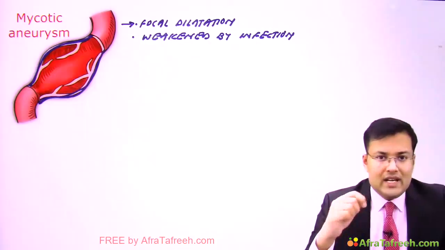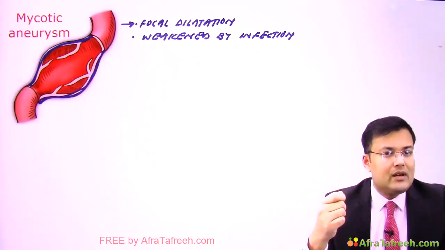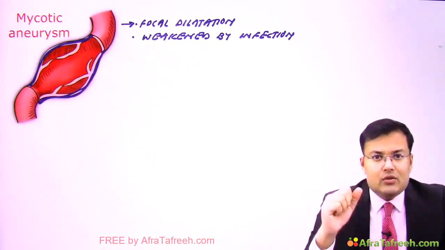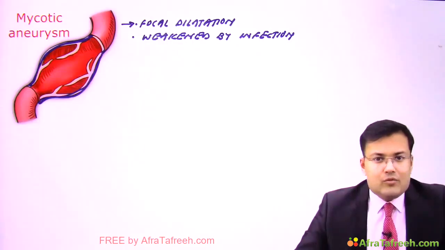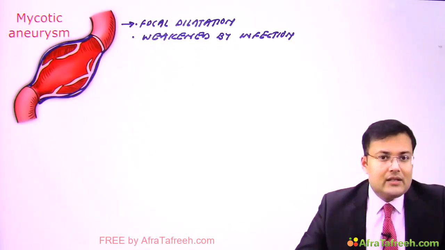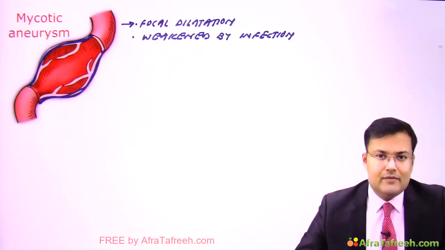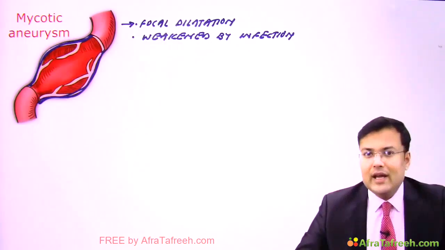And if you do not clean that area, sometimes we introduce the infection from the skin into the artery. This femoral artery is also used by radiologists, by cardiologists, and sometimes by IV drug abusers. Clear? So the most common vessel affected is femoral artery, followed by aorta.